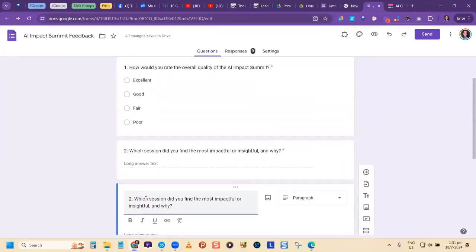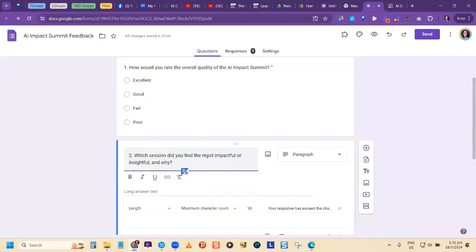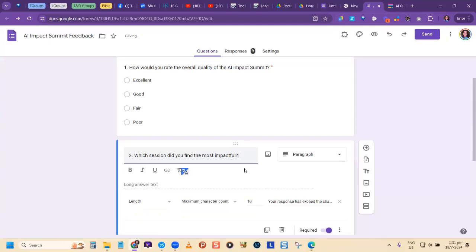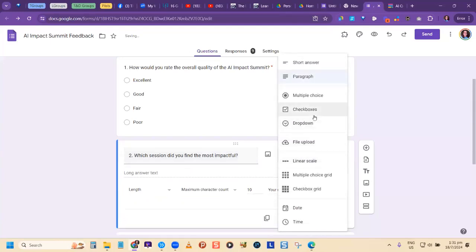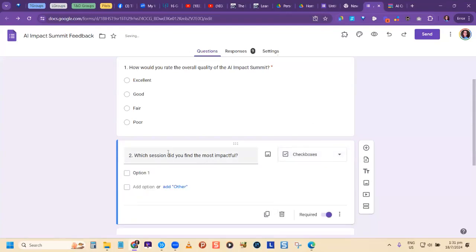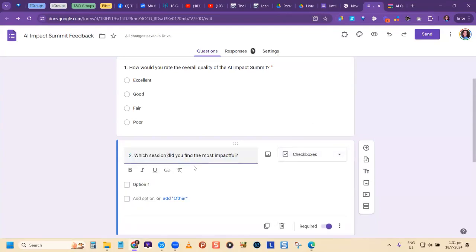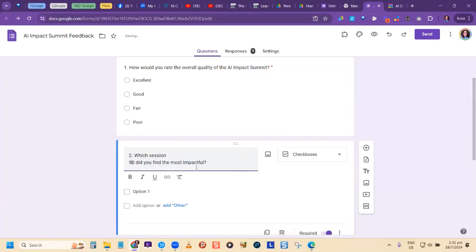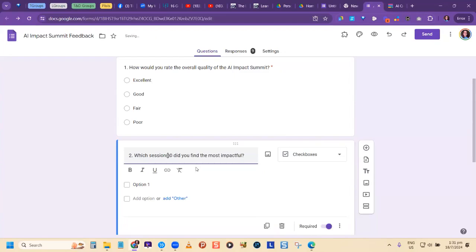I could say, which session did you find most impactful? All right. So I'm taking out this part of it. I can change this to a checkbox because guess what? Could you have found more than one session impactful? And in this case, a lot of people would put sessions like this in brackets. Put the S there. So which session or sessions did you? Yes? Okay.